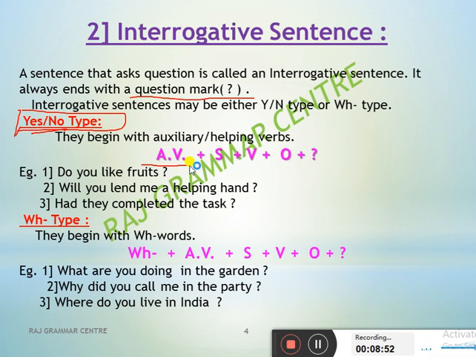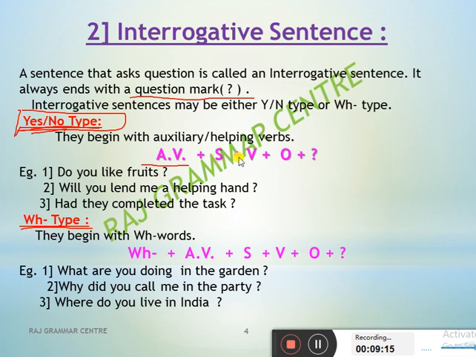If I am asking someone, are you okay? That person will say yes or no. If I am saying, why are you okay? Long answer. So if I am adding a WH word before the auxiliary verb, it is the WH type. So yes-no type means the person will give an answer only in yes or no. And WH type means a long answer will be there.